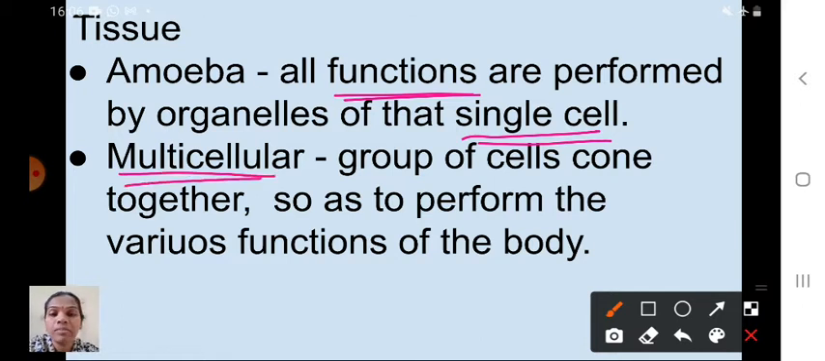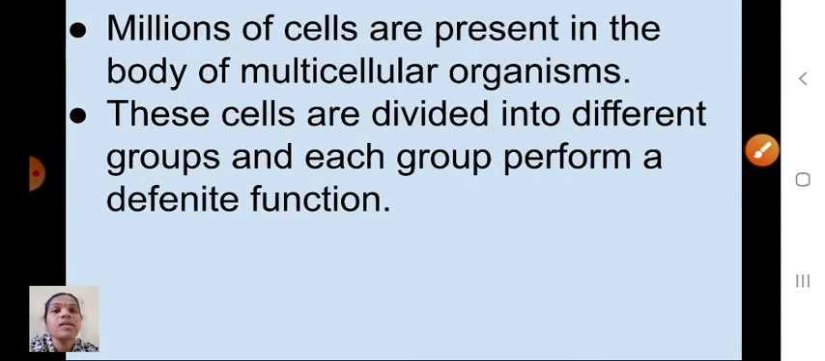Multicellular means many cells. The body is made up of many cells. We are multicellular organisms, isn't it? So multicellular means a group of cells come together so as to perform the various functions of the body. Understood now? Unicellular: the body is made up of only one cell. Multicellular: a group of cells come together to perform the various functions of the body. Understood now? Next one is, millions of cells are present in the body of multicellular organisms. That we already know, isn't it?